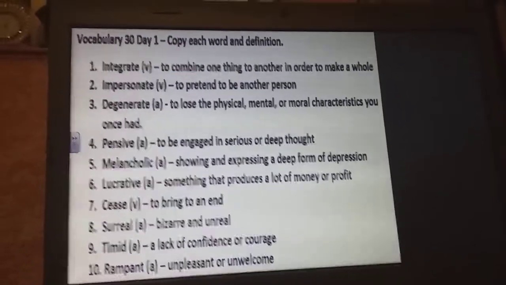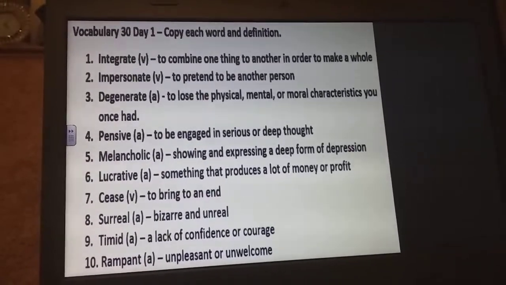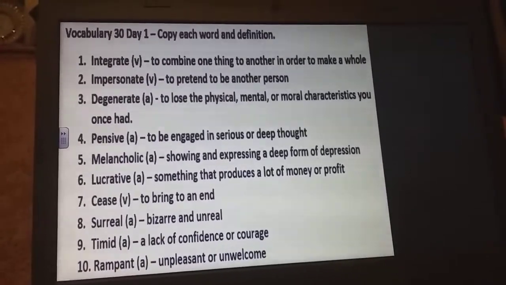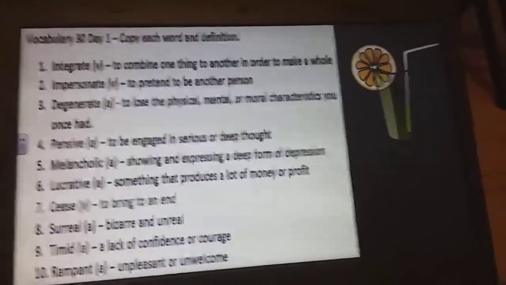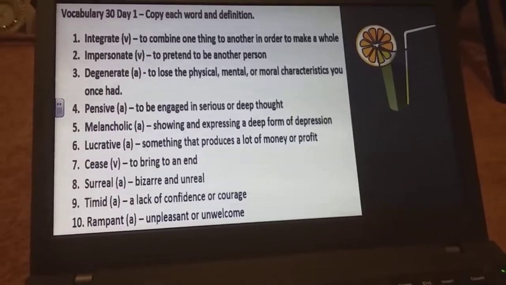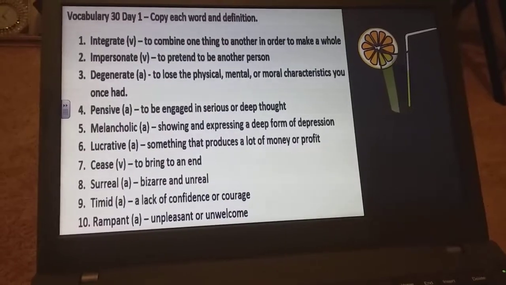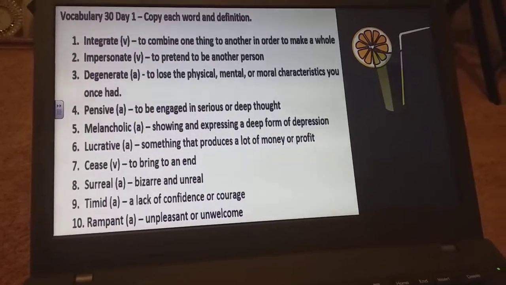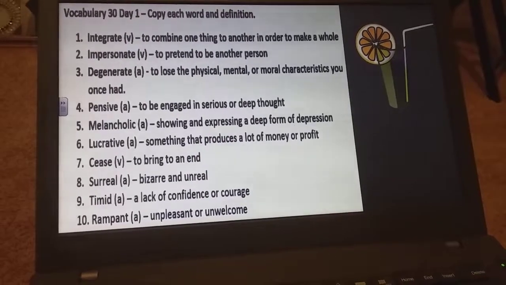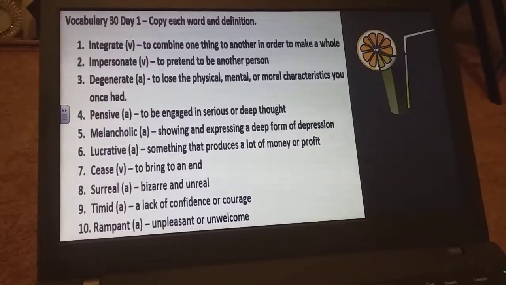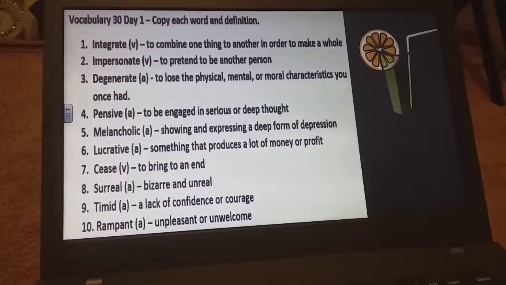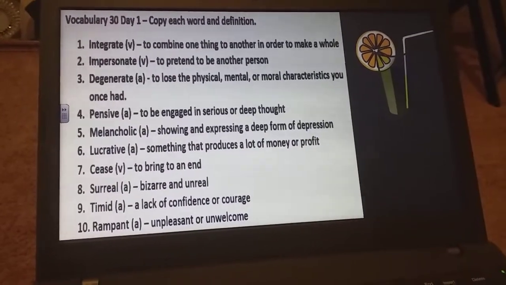Integrate. This word is in verb form, which means it's an action word. To integrate means to combine one thing to another in order to make a whole. In the visual here, you see lemonade. Well, to make lemonade, you have to integrate 3 different ingredients: lemon, water, and sugar. So once you mix or combine all 3 of those ingredients together, it makes a whole other substance, which we